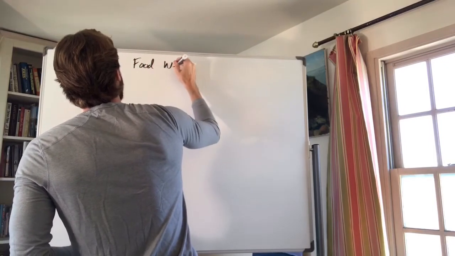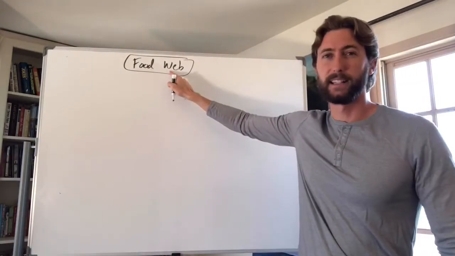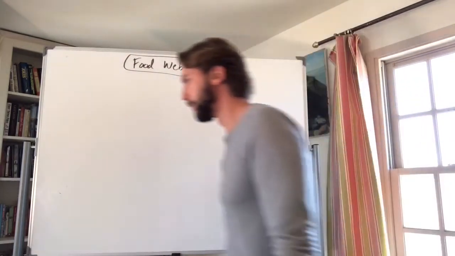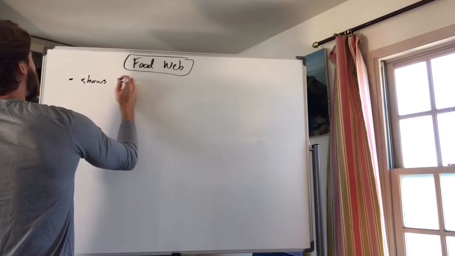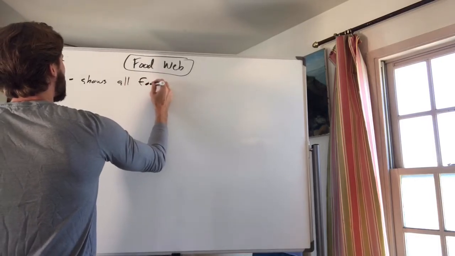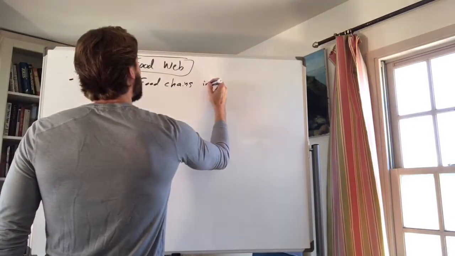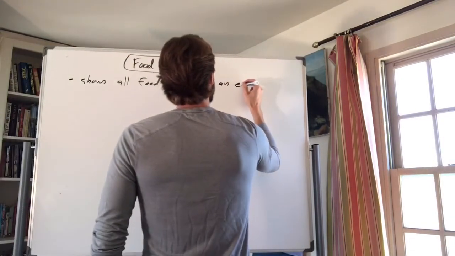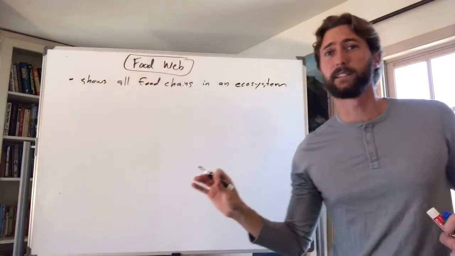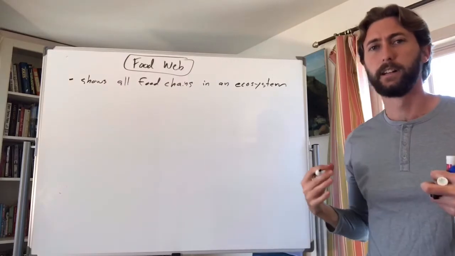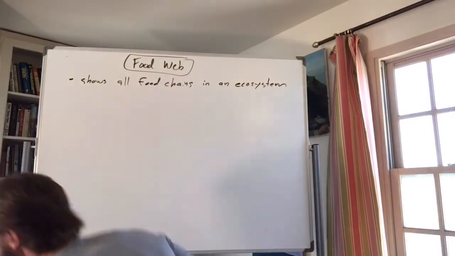Food web. And just like this sounds, we're not making a line anymore. It's not linear. We're doing a web. So it's going to show all the interactions, right? So food web shows all the food chains in an ecosystem. Right? So there's lots of food chains in an ecosystem. A lot of things eat different things, get their energy in different ways. So food web shows all those relationships. Right? So I can draw just a simple one as an example.